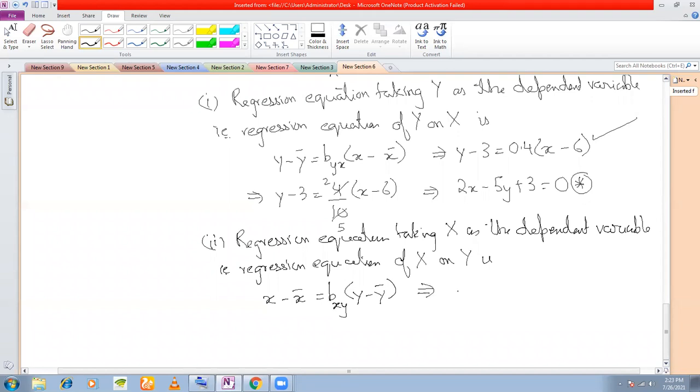That means put the values: x bar we have found out above as 6, bxy we found out above as 5, and y bar was 3. So you can leave your answer here, or you can simplify it in the general form to get x minus 5y plus 9 is equal to 0. And that is your answer. Okay. Any question? Otherwise, I'll stop here.